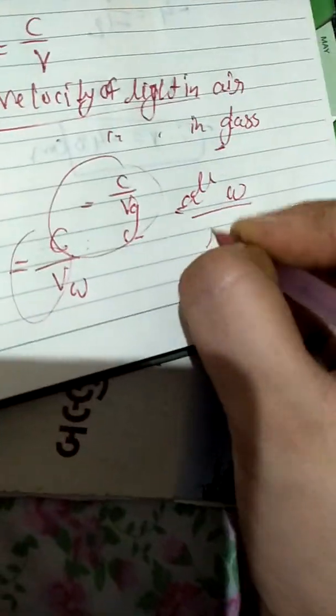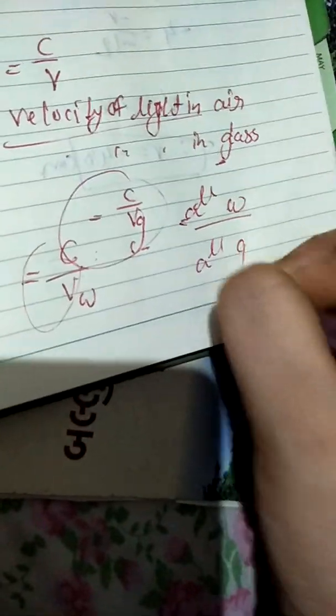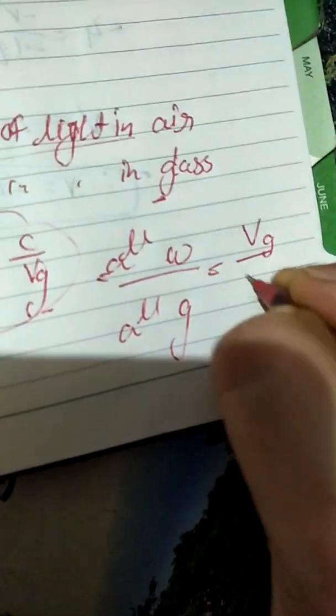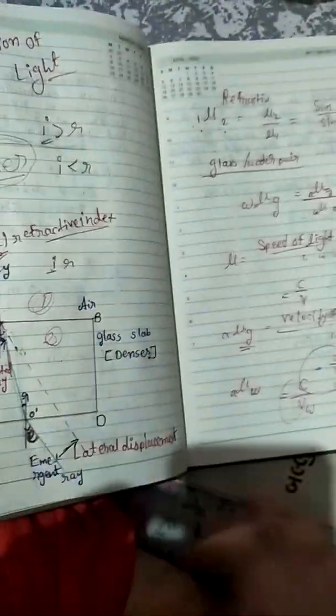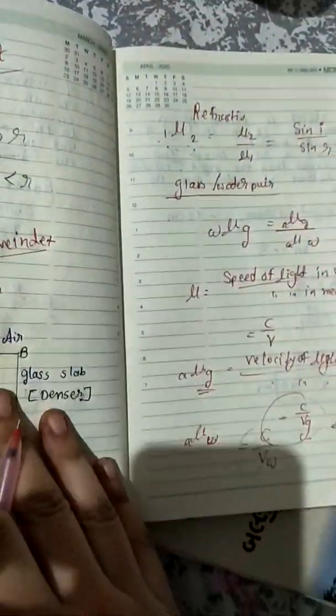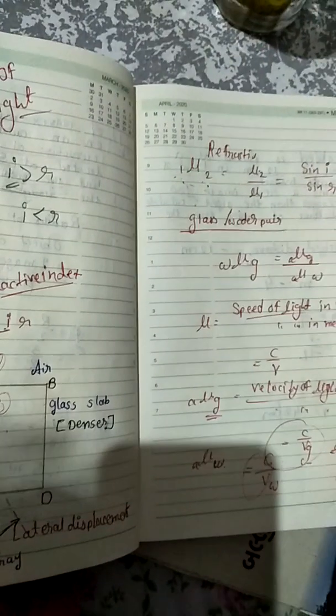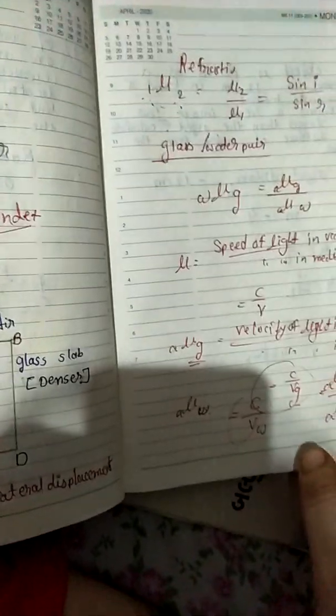Dividing these two equations, we get mu glass water. From this phenomenon we can solve many theoretical questions and examples also. Okay students, I hope you understand.